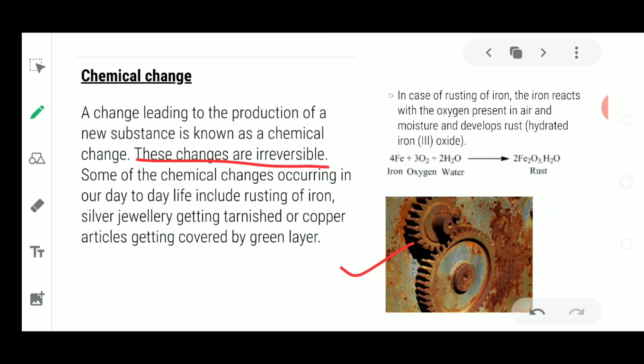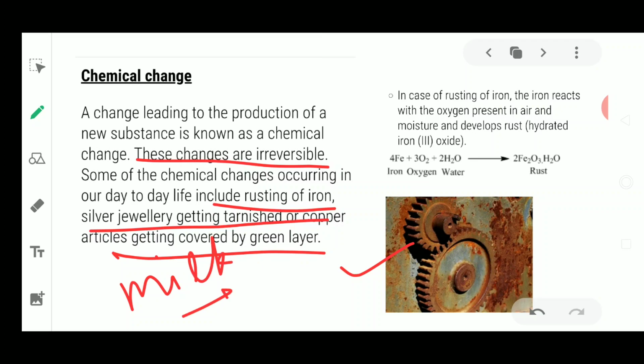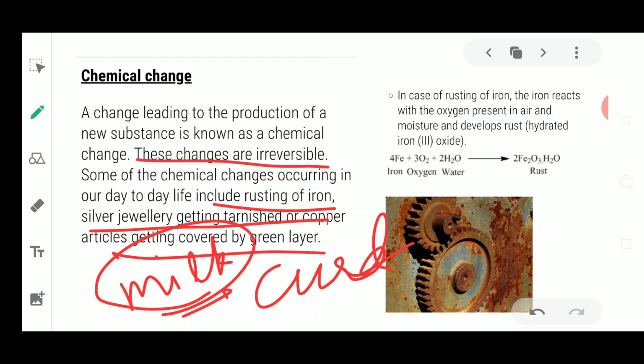Some chemical changes occurring in our life are rusting of iron, silver jewelry getting tarnished, or copper articles getting covered with green color. A simple example taking place in your home is the setting of curd. You take milk and add some curd to it, and after some time the whole milk is converted into curd. The milk had proteins and no acid, but as soon as you added curd to it, it set into curd.